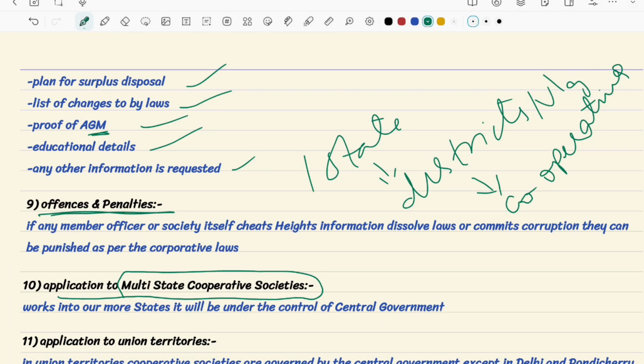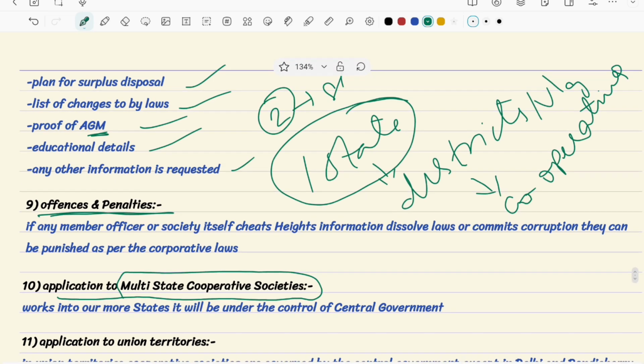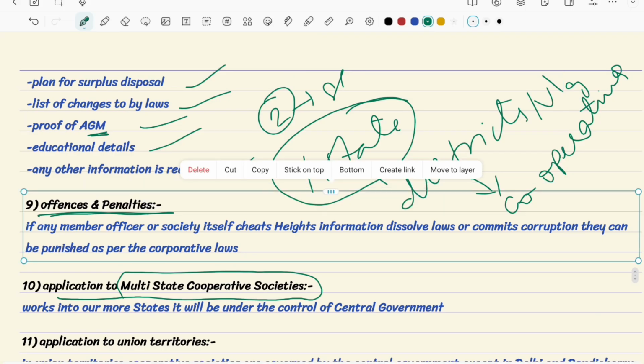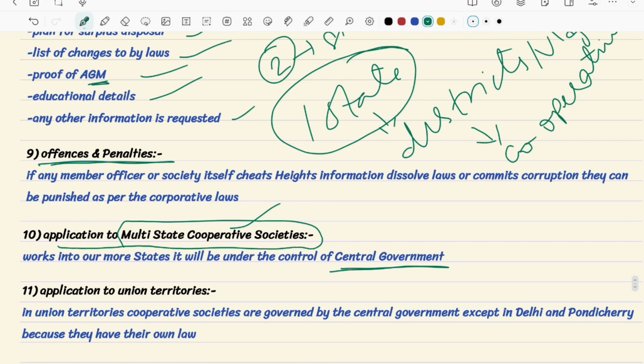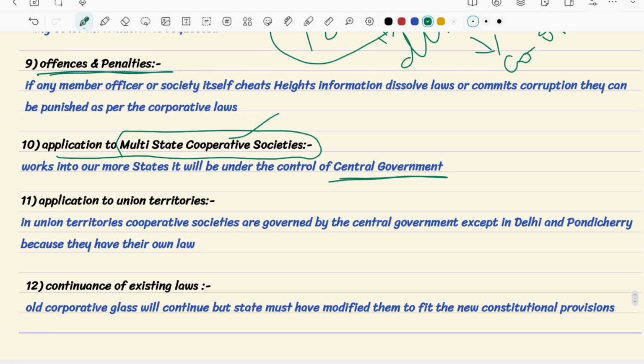But there are some societies that run not only in one state but in two states. If it is a multi-state cooperative society, it is not governed by the state legislature, it is governed by the central government. If it is under two states, then it is under the central government, not by the state government.